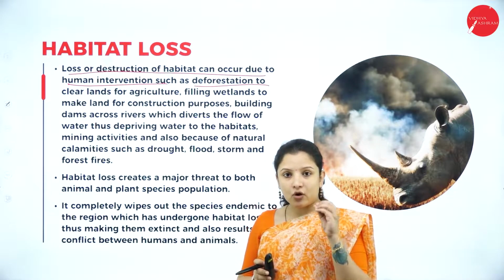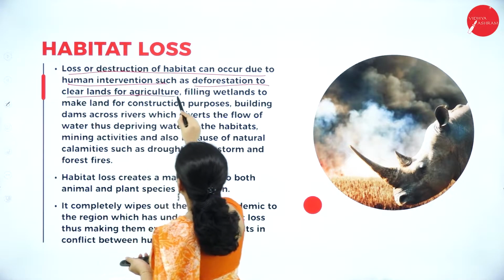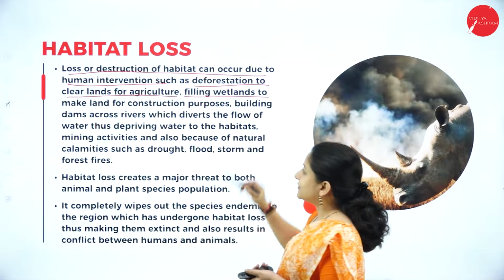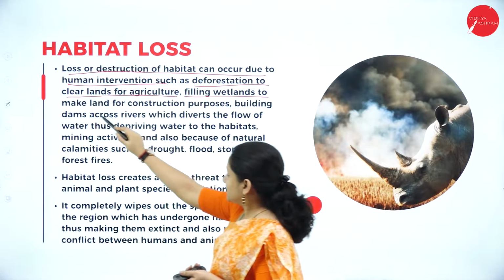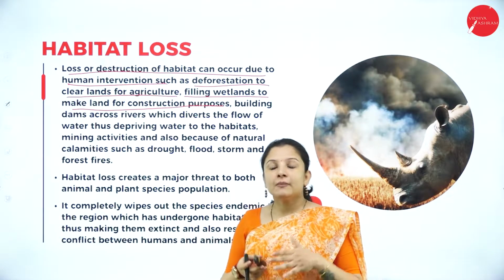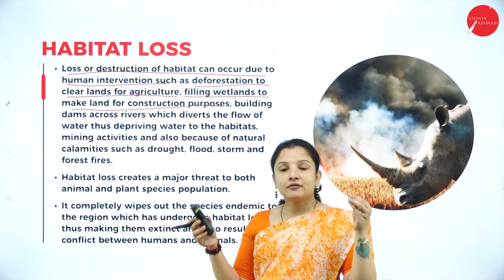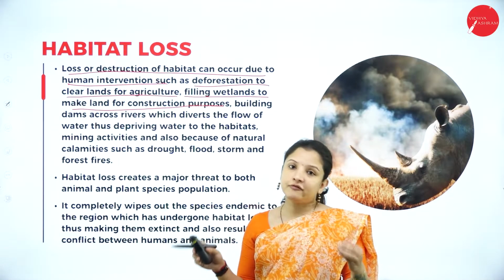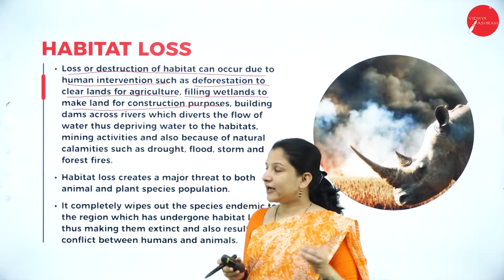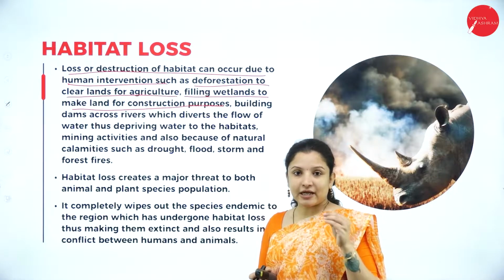It is in order to make agricultural lands, for filling the wetlands, to make land for construction. One reason is that deforestation is mainly done to make way for agricultural land so that the growing population can be fed to the fullest. That is one of the reasons. And this deforestation leads to habitat loss.